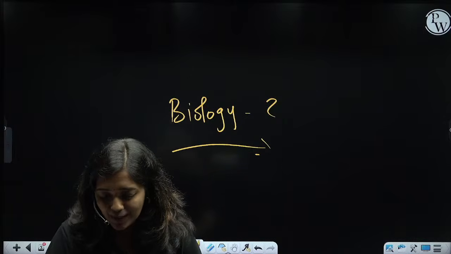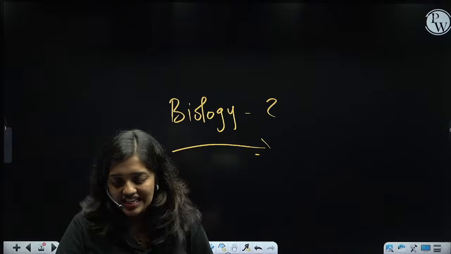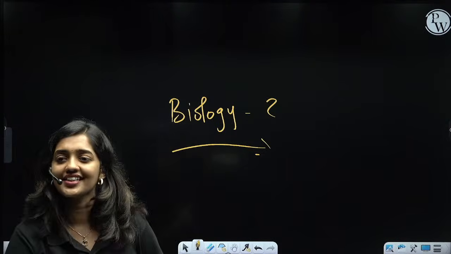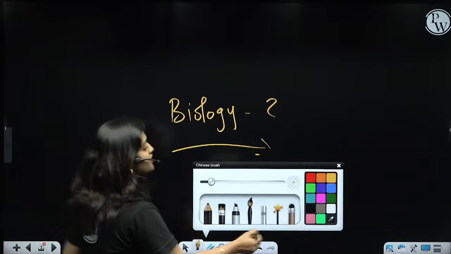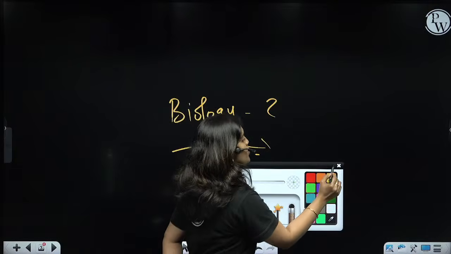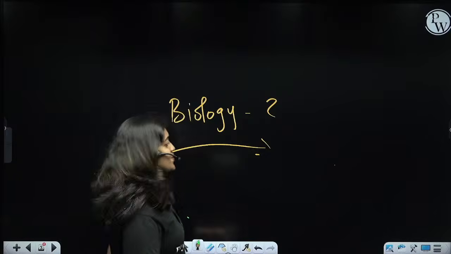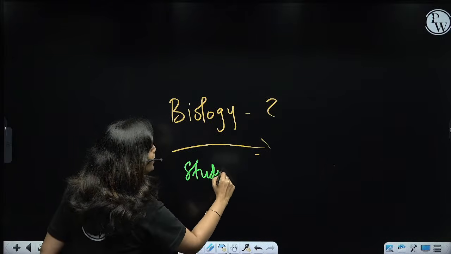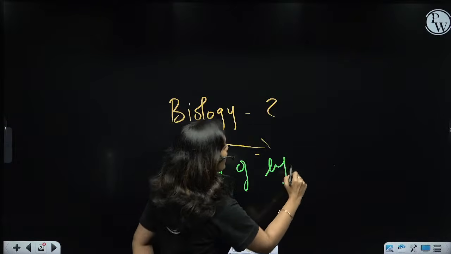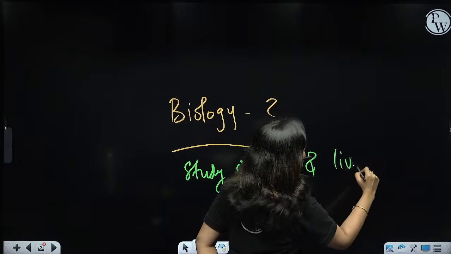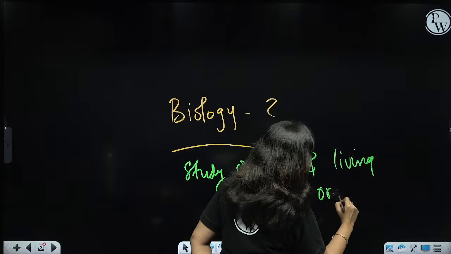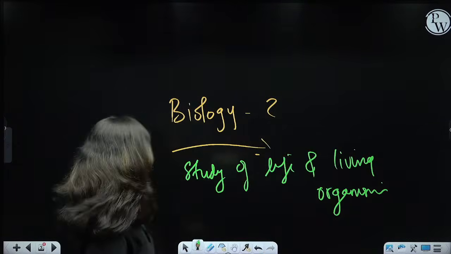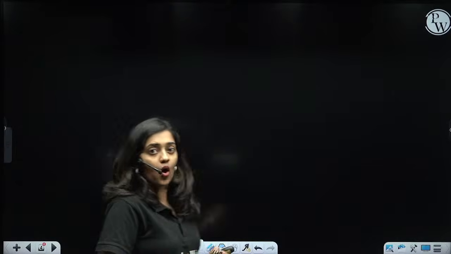Okay, so please tell me. Yes, I got a comment from Manchu. She is telling that biology is a study of life. Yes, very good. It's correct. Can anyone give another definition? It is right anyway. Biology is a branch of science which is dealing with the study of life and living organisms. Then tell me, what is a living organism?